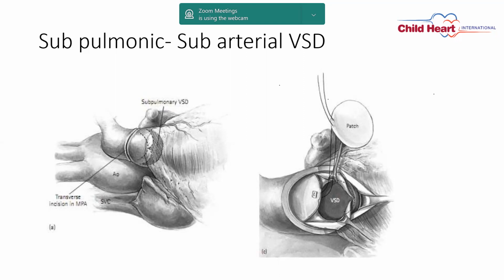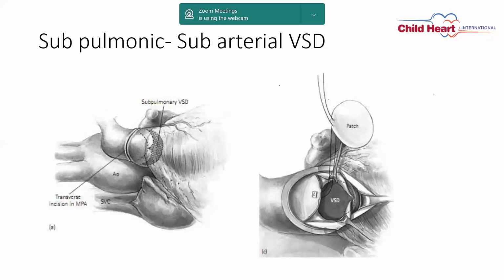Third point to remember in subpulmonic VSD, when you are suturing to the aortic side. Whenever you are retracting and watching inside the right ventricular cavity through the pulmonary valve, your suture should be in the muscle, and always be away from the aortic valve.